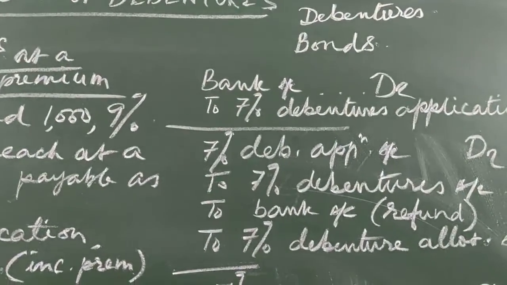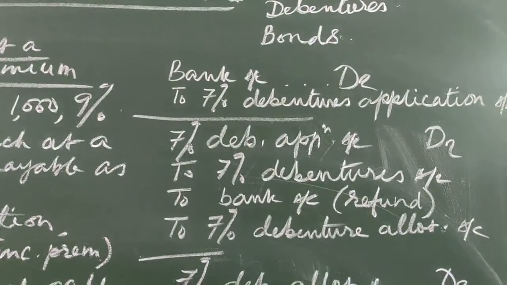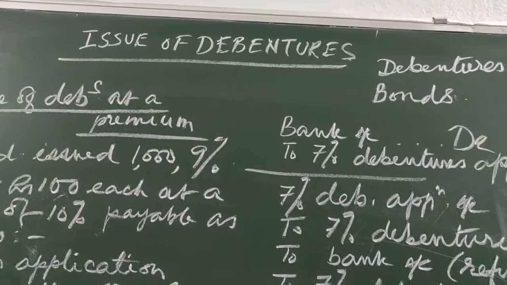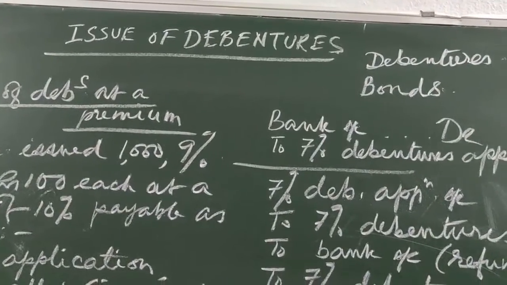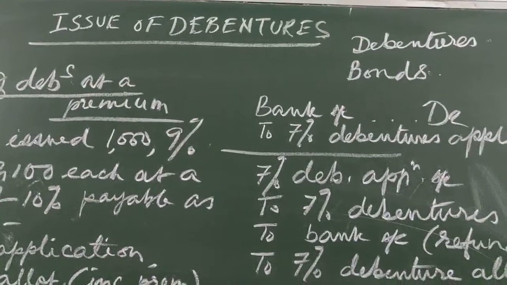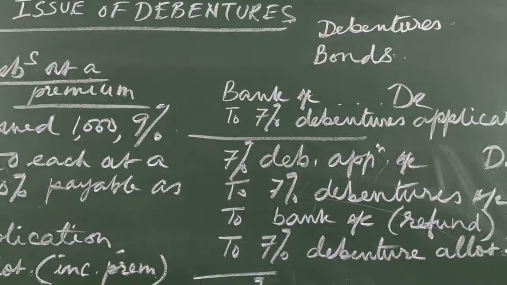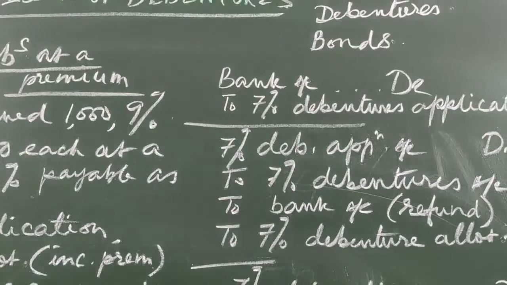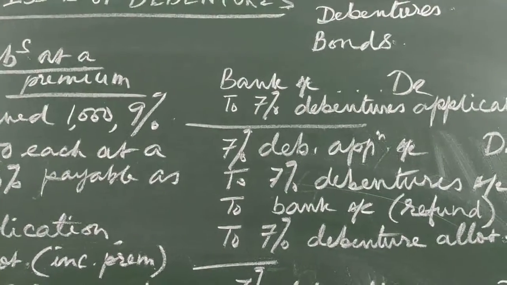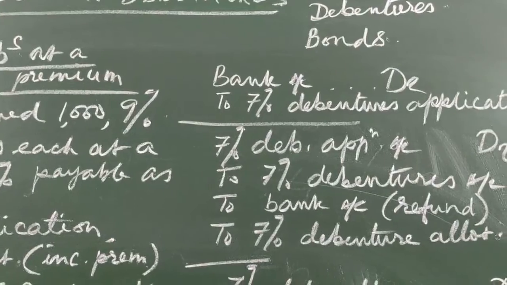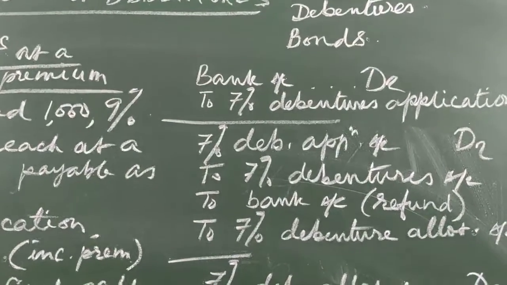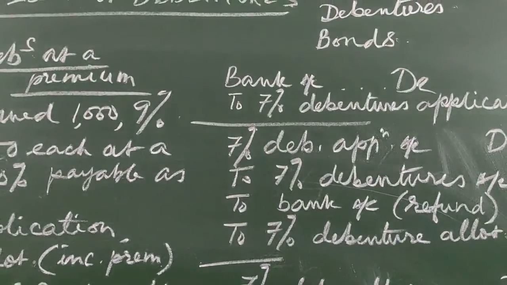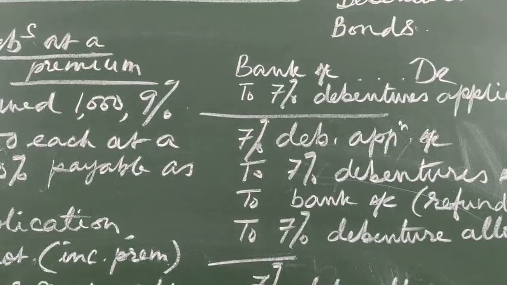Now let us look at the accounting entries which are passed in the books of the joint stock company when debentures are issued. The entries are similar to those for the issue of shares, but there are only two differences to be noted down. One is that the rate of interest is prefixed when we write the journal entry, and the word capital is not used. For example, in the case of issue of shares, we write share capital, but in the case of issue of debentures, we simply write debentures account.